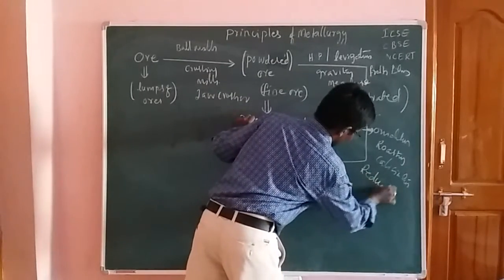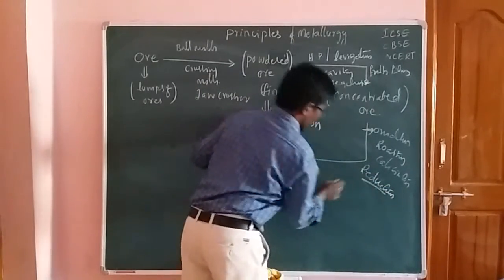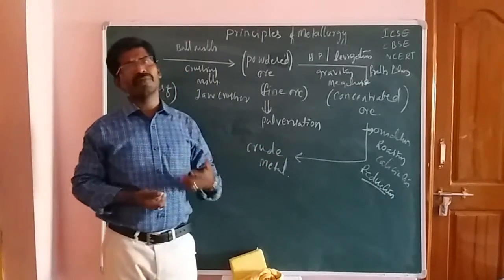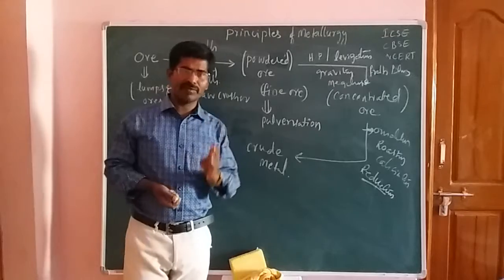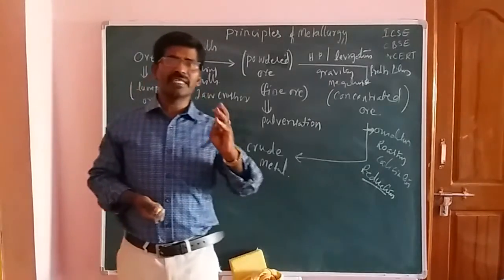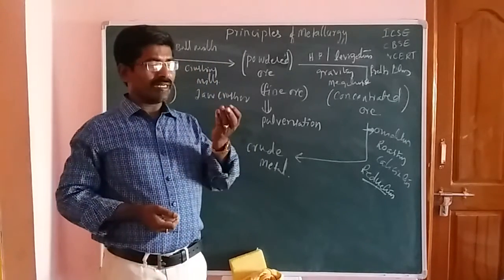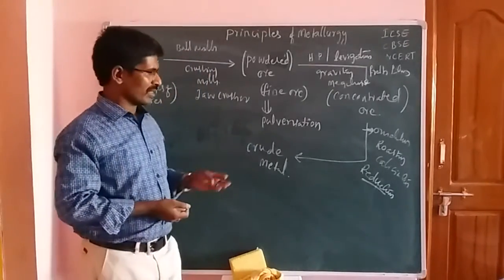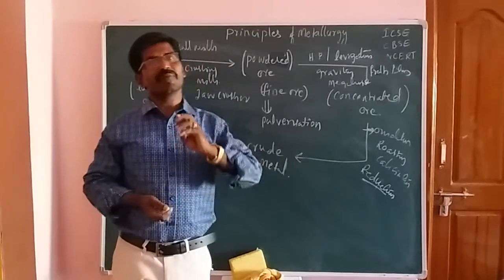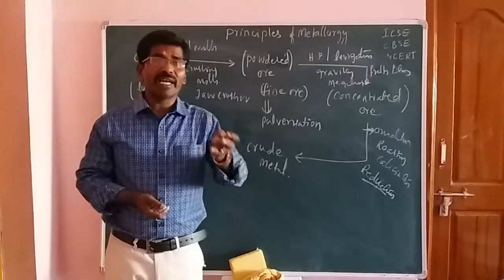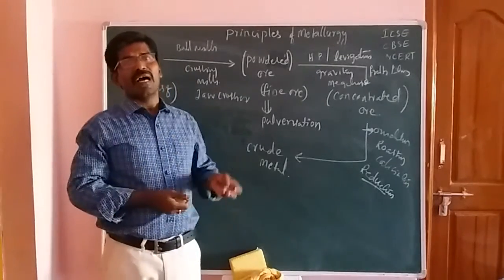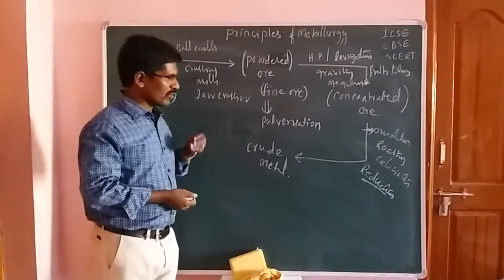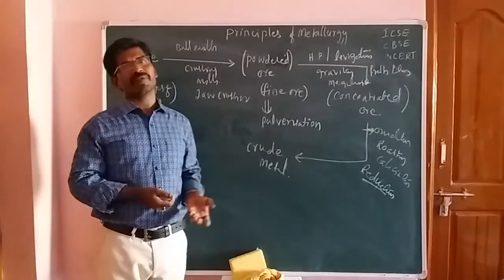In this reduction, we have to conduct different types of reduction processes. The first one is the carbon reduction process and the metal reduction process, and the self reduction process, electrolytic reduction process, and hydrometallurgy reduction process, friends.